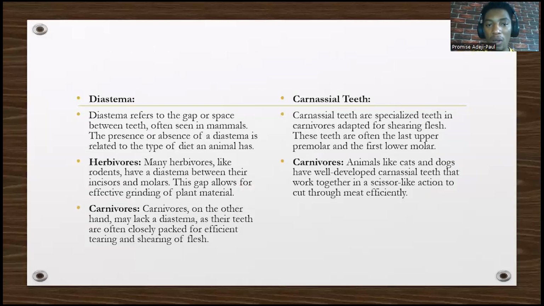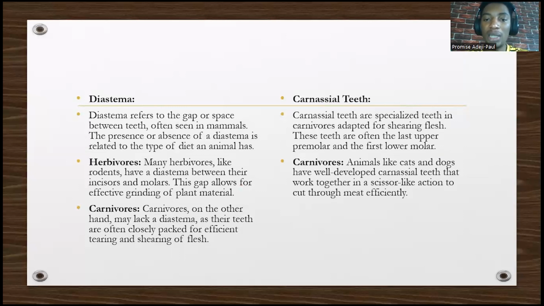It refers to that gap or space between teeth that is often seen in mammals. The presence or absence of a diastema is related to the type of diet an animal has. Many herbivores, like rodents, have a diastema between their incisors and molars. What is this gap for? It allows for the effective grinding of plant materials so that they can easily be broken down. Carnivores, on the other hand, may lack a diastema as their teeth are often packed together so that they can efficiently tear the flesh.